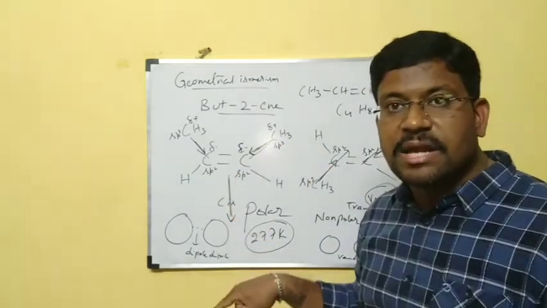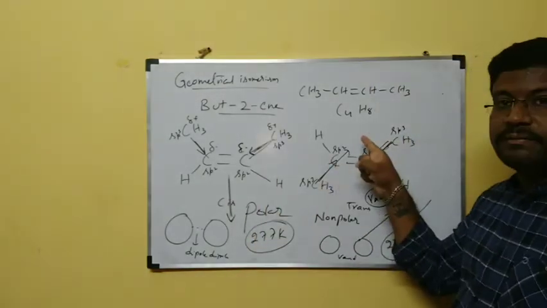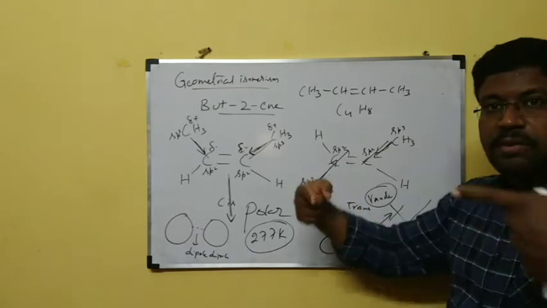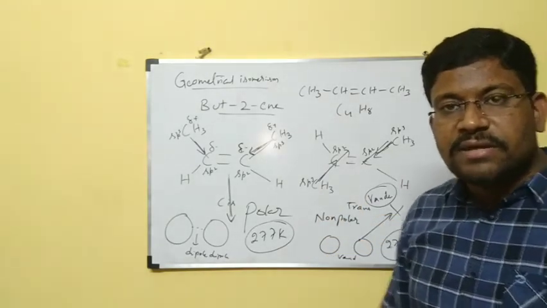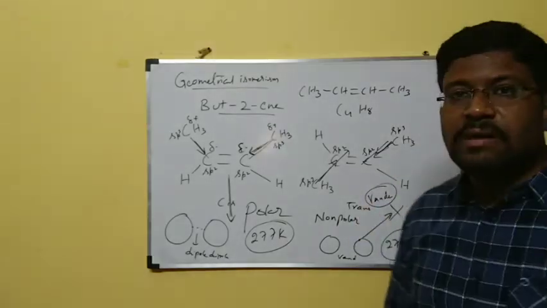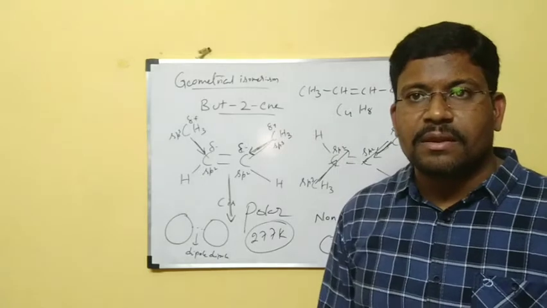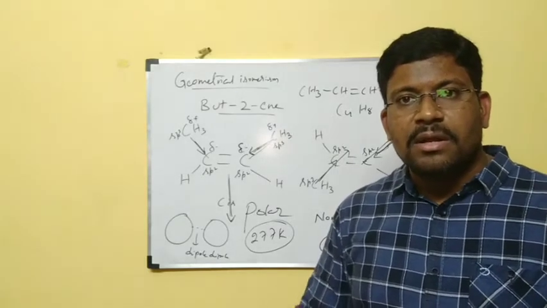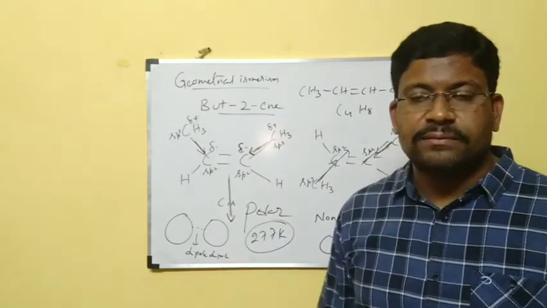When the resultant is not cancelled, it is a polar molecule. Here it is towards this direction and towards this, both in exactly opposite directions. Then it will be cancelled. If it is cancelled, it is a non-polar molecule. I hope you understood today's concept. Depending on that, we explained boiling point also.